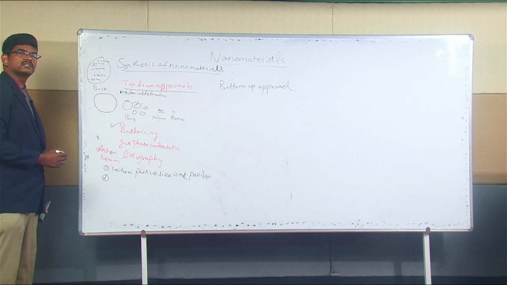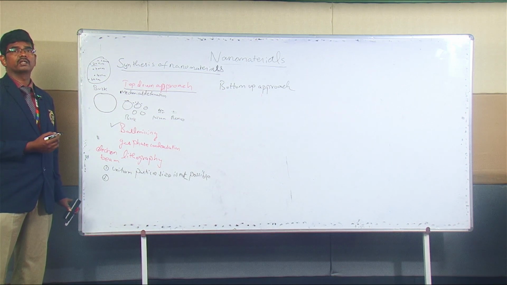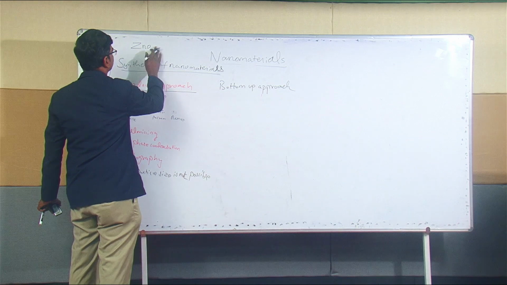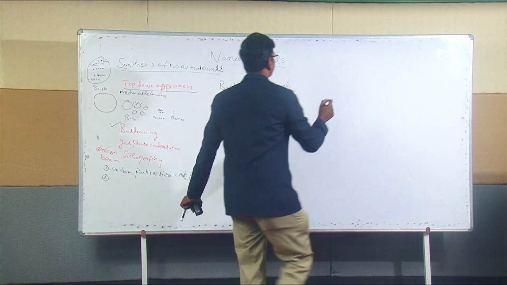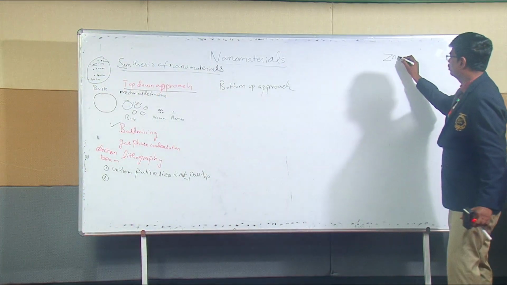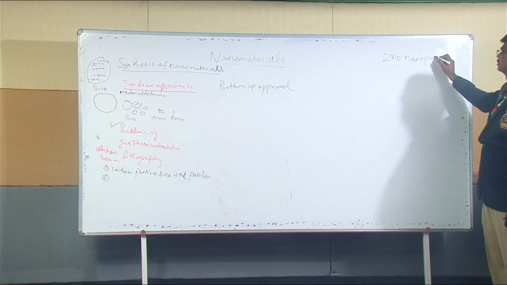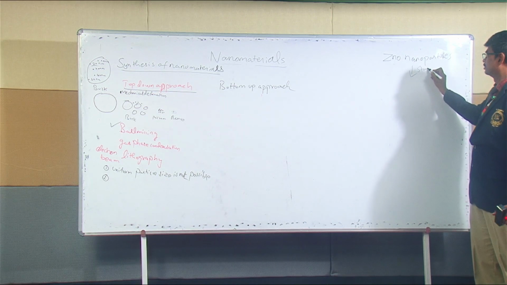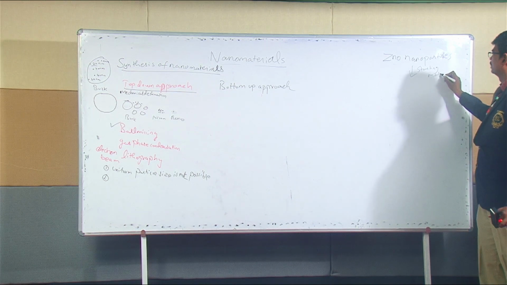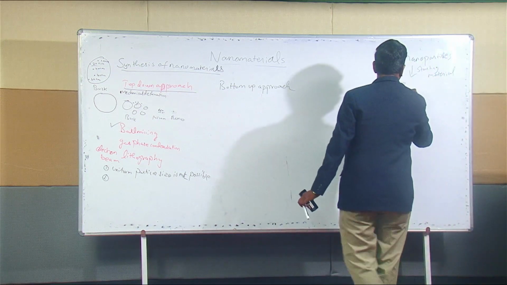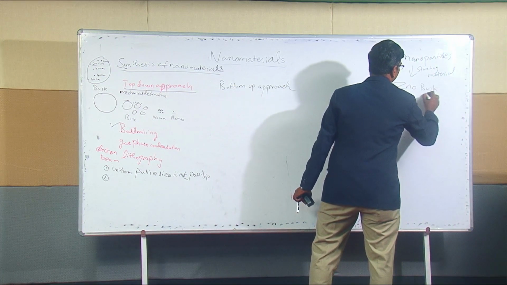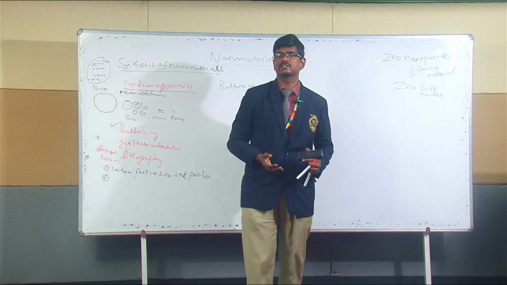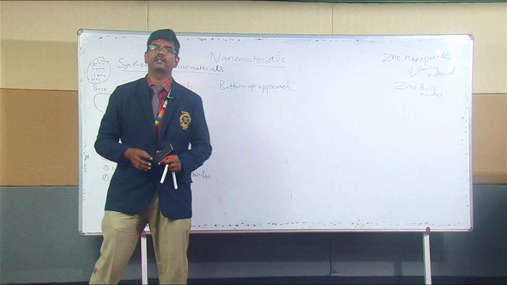The second drawback is the starting material. If I want to synthesize ZnO nanoparticles, the starting material is ZnO bulk powder. That is the starting powder, which means whichever nanomaterial I need to synthesize, the same material has to be taken.